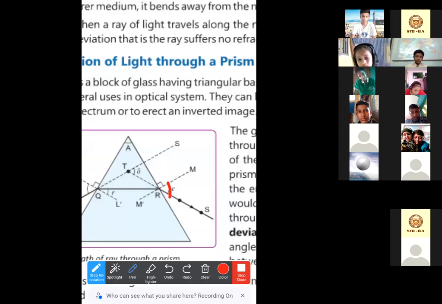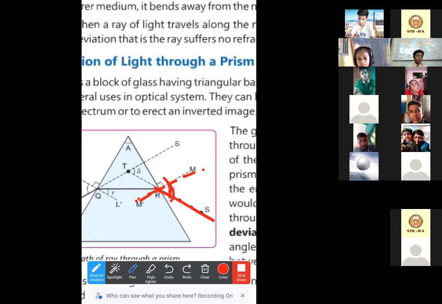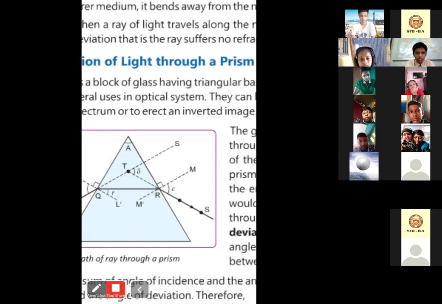Normal means the imaginary line that passes through the center point. Here M dash is the normal, and this is the emergent ray. So what is the angle of emergence? The angle that is formed by the emergent ray and the normal. That is the angle of emergence and it is denoted by small e. Is it clear to you all?